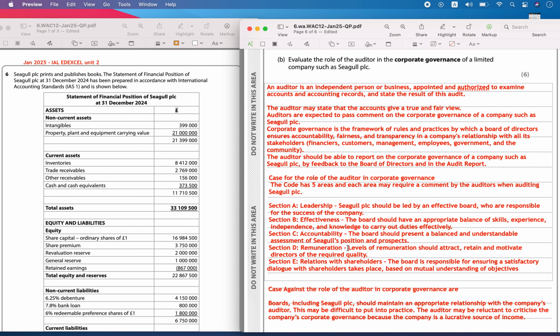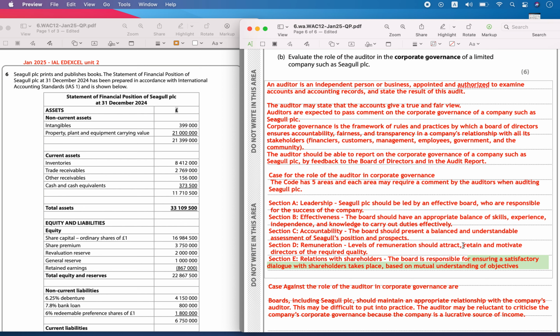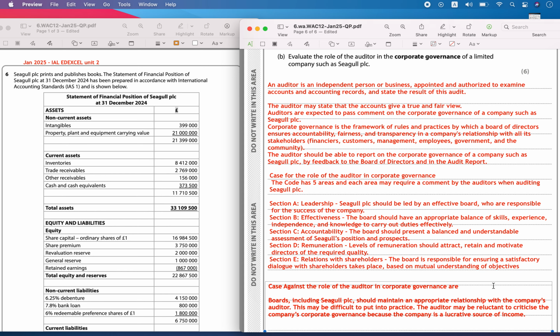the future prospects. They could also pass comment on the remuneration given to the employees and other people, to retain and motivate the directors of the required quality. What is the level of remuneration they are offering, and is it fair enough? And also they can comment on the relationship with the shareholders. They will ensure that the board is responsible for ensuring a satisfactory dialogue with the shareholders takes place, to understand the objectives of the company.